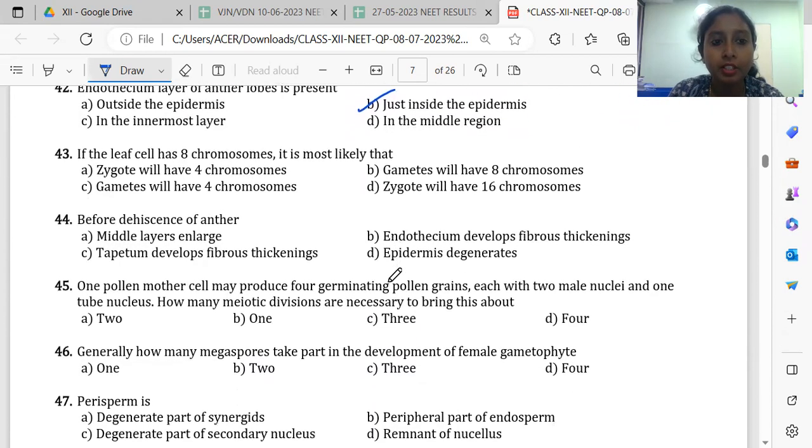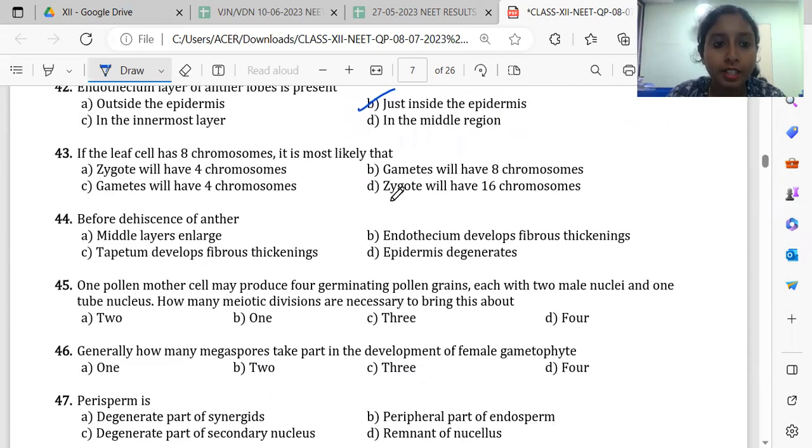43. If a leaf cell has 8 chromosomes, so the leaf cell is diploid, so 2n is equal to 8. So what have they given? The zygote will also be 2n, so this can't be the answer. Gametes will be n, so they will have 4 chromosomes. Gametes will have 4 chromosomes, yes. The zygote will also have 8, only 2n. So the answer is option C.